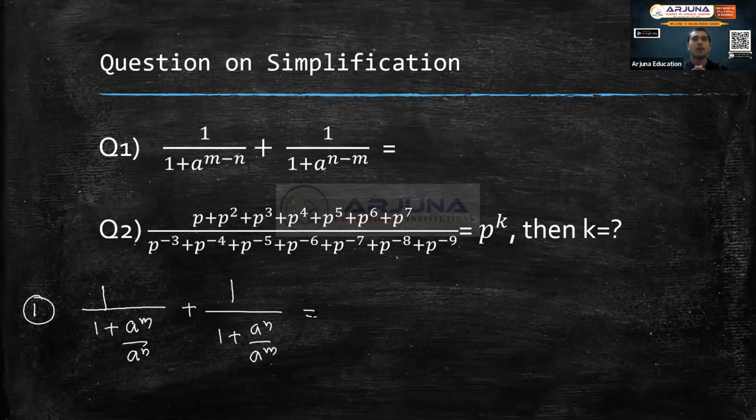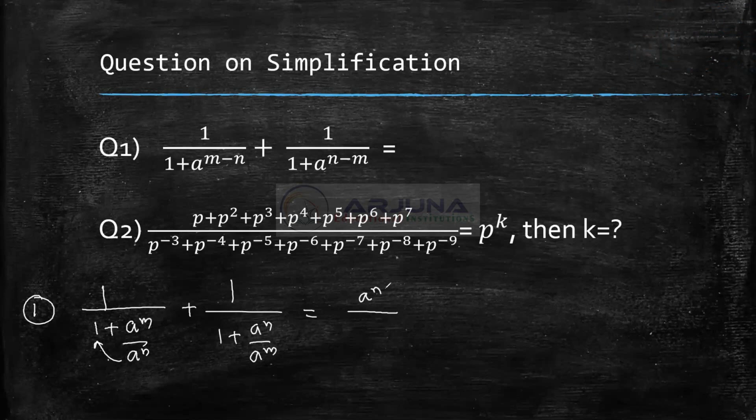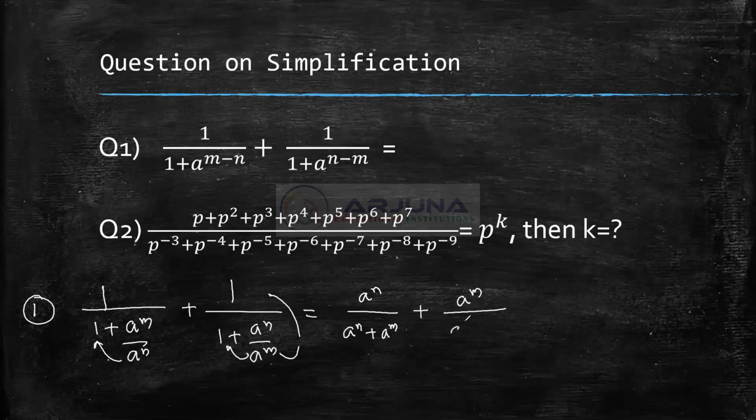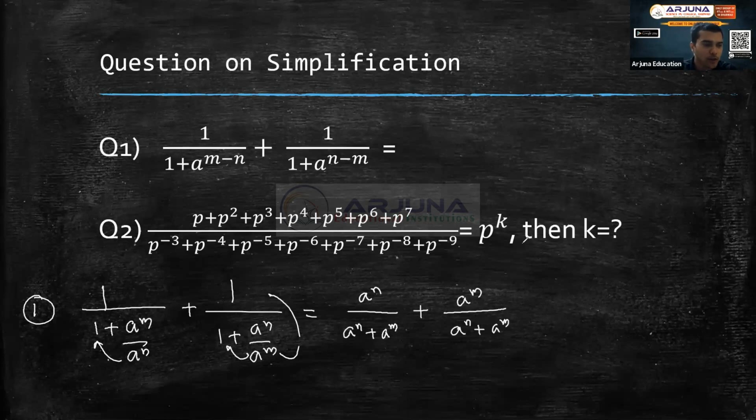If you take LCM, how does it look? So here this will go and get multiplied, and a power n comes to the numerator. So you have fraction by fraction, a by b by c by d, so it goes above. So what you get is a power n divided by a power n plus a power n. This you'll get, plus you have a power m, this gets multiplied here and again comes above. So it is a power m divided by a power n plus a power m. So is it not the denominator is the same? If the denominator is the same, so what do you get?